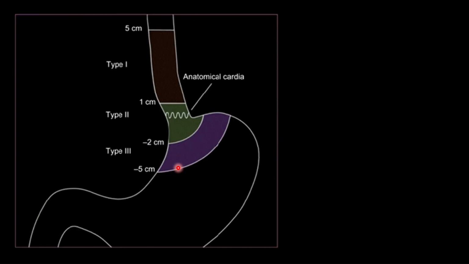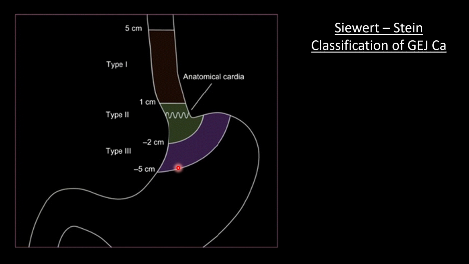So we have an important classification called the Siewert classification of gastroesophageal junctional carcinomas. It mainly classifies the tumors involving the gastroesophageal junction according to the relationship between the epicenter of the tumor and the GEJ. So it is divided into three types: type 1, type 2, type 3. Type 1 mainly includes the carcinomas involving the distal esophagus, where the epicenter of the lesion is 1 centimeter above the junction till 5 centimeters above the junction.